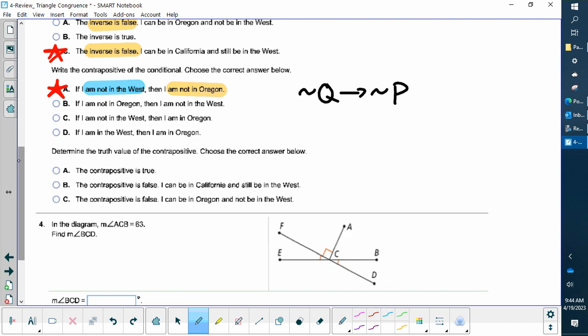Okay, determine the truth value of the contrapositive. If I'm not in the West, then I'm not in Oregon. I think that's true. Okay, if I'm not in the West, like if I'm on the East Coast, there's no way I can be in Oregon. So let's go with this.